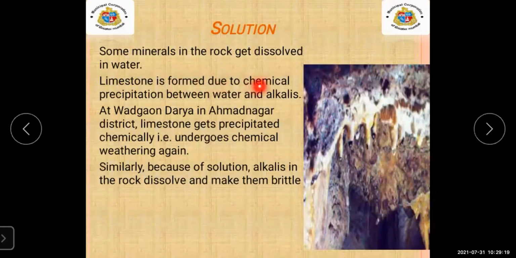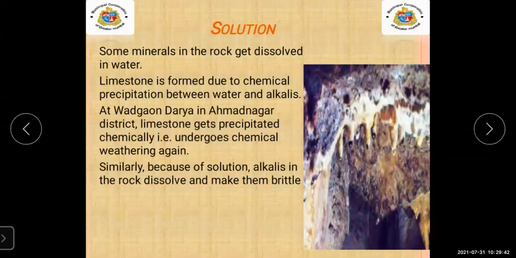Limestone is formed due to the chemical precipitation between water and alkaline. Now, the image you can see on your screen, students: as we know, some minerals also get dissolved in water.